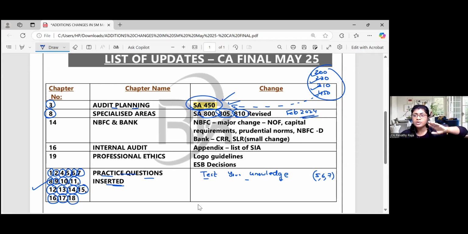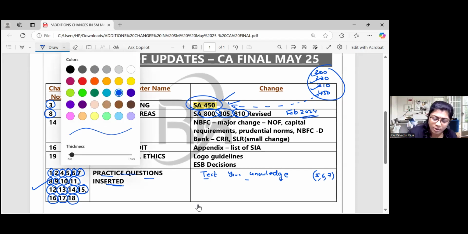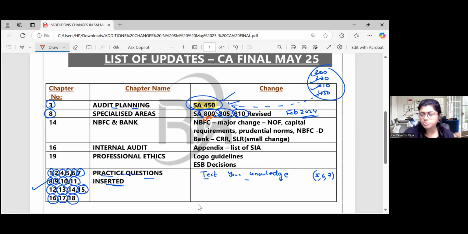So, ma'am, can you just show the changes? No, since the standard is revised, in class I've taken the full revised standard, and the entire material of the 800 series is revised. So better, those who have already studied 800 in the old format, please study the revised one once again. Changes are here and there. But the basic concept, come on. What is 800? Special purpose framework. What is 805?